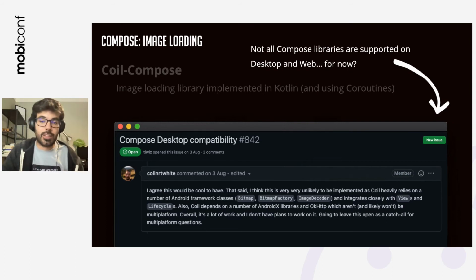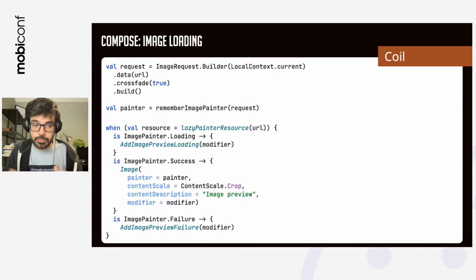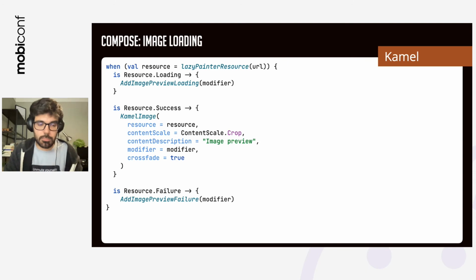Once again, community to the rescue, and we've got Kamel. Kamel is a library built by the community that allows loading images for Android and desktop. It uses Ktor in the background and it works really, really well. So basically, if you add this with Coil and we want to just migrate to Kamel, you used to have a request and then you use that request as a painter that you add to an image. Now you just need to use a Kamel image and basically you can have the same painter resource. So I can reuse almost all the code and it's even with fewer lines, so great.